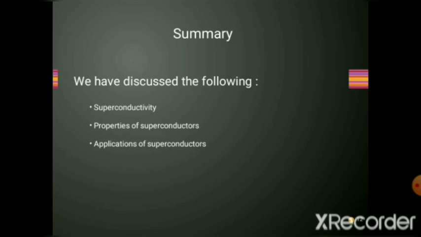The material which exhibits this property is known as a superconductor. So for superconductors, electrical resistance is zero at a particular temperature. Now these substances have different properties, and because of the importance of these properties, superconductors are used in many areas, as we have seen in the applications of superconductors.